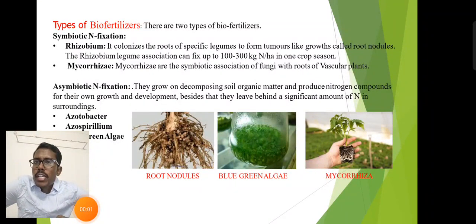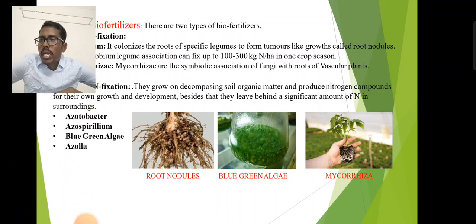There are two types of biofertilizer: symbiotic and asymbiotic. Symbiotic means living in symbiosis with other plants. Rhizobium and mycorrhizae are examples of symbiotic nitrogen fixation. Rhizobium colonizes the root surface of specific legumes and forms tumor-like growths, the root nodules. Rhizobium with legumes can sustainably fix 100 to 300 kg of nitrogen per hectare in one season. Mycorrhiza is a symbiosis of fungi with the roots of vascular plants. Asymbiotic means they grow on decomposing soil organic matter and produce nitrogen compounds for their own growth and development. Besides, they leave a significant amount of nitrogen in the surroundings. Examples of asymbiotic biofertilizers are Azotobacter, Azospirillum, blue-green algae, and Azolla.